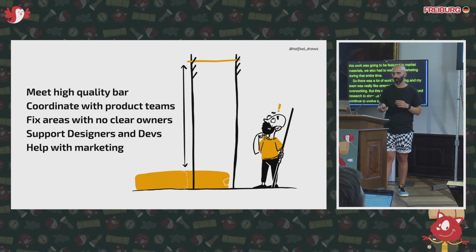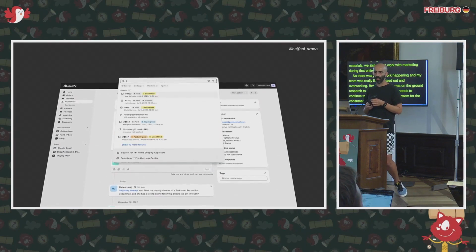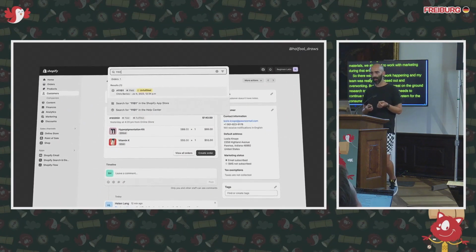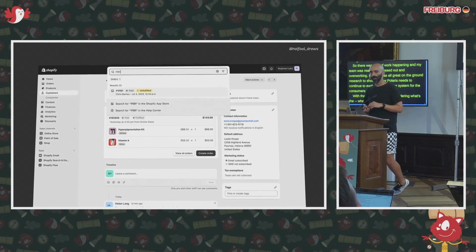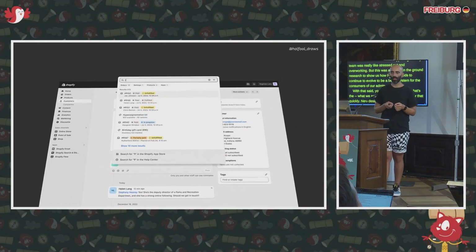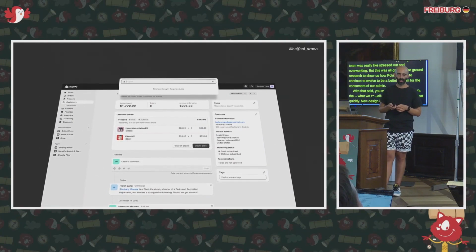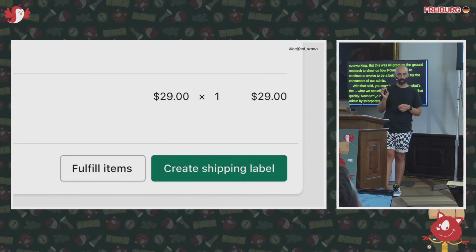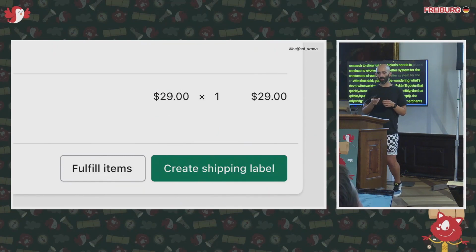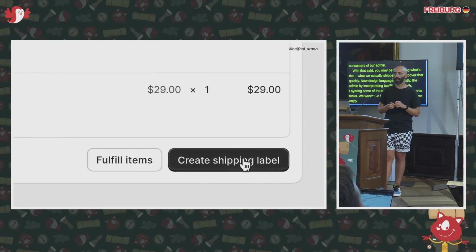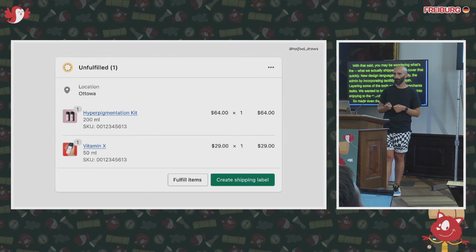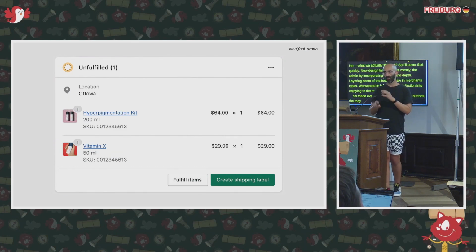With that said, you may be wondering what we actually shipped, so I'll just cover that quickly. The new design language almost literally elevates the admin by incorporating some tactility and some depth, mirroring some of the tools we saw on merchants' desks. We wanted to bring some satisfaction and joy into the merchant journey, so we made even the simplest actions, like buttons they interact with every day, feel satisfying and fun. Because this is still a tool of work, we balanced these moments of joy with an increased focus on efficiency.